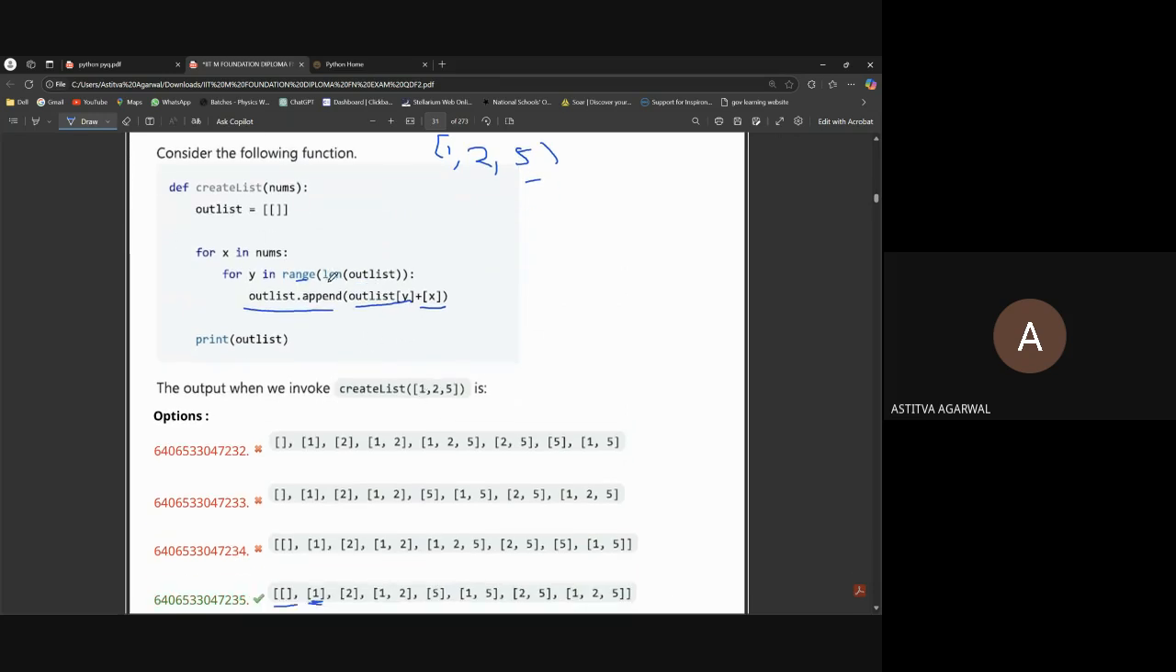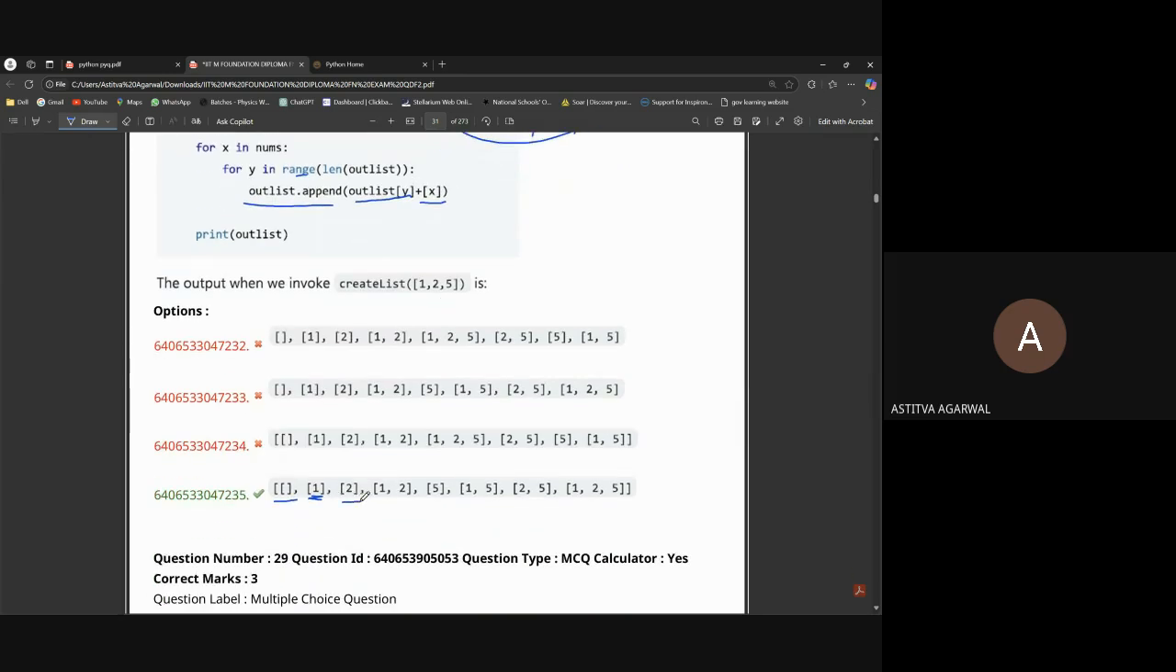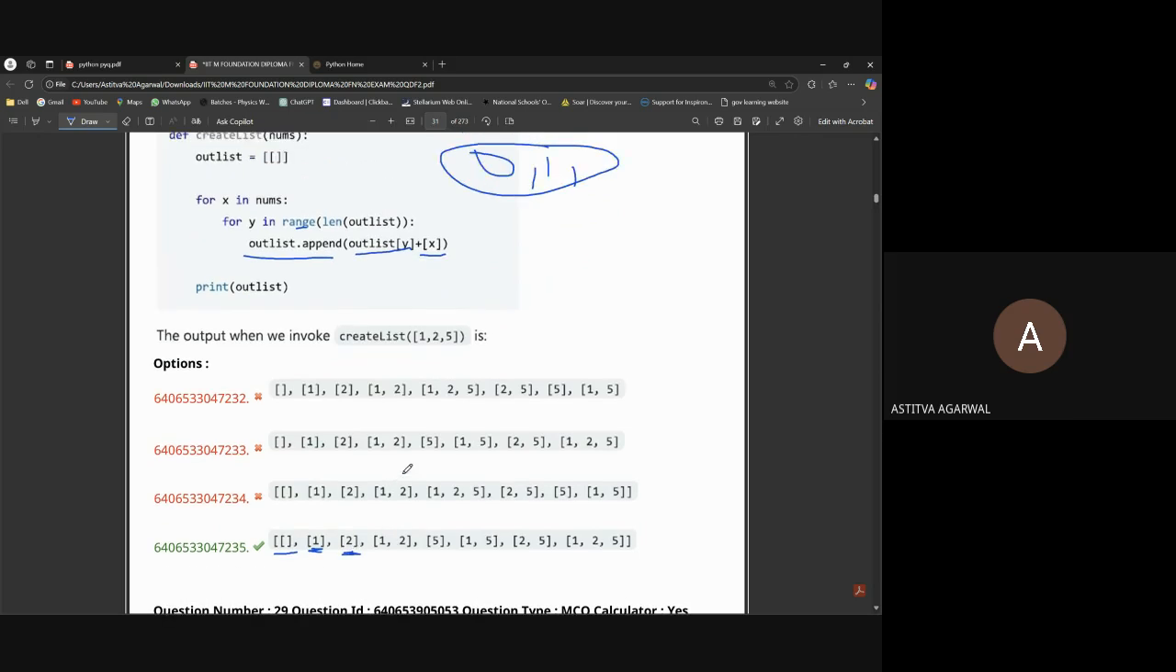Now y will run for 0 and 1, only 0 and 1. So what will it do now? First y will be 0. For y in range, we are just working on the range. So y will be 0, so we'll add 0, and then what we have to add is x. So first we will write 2.